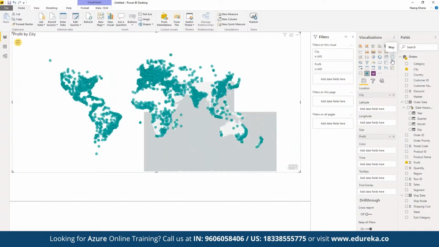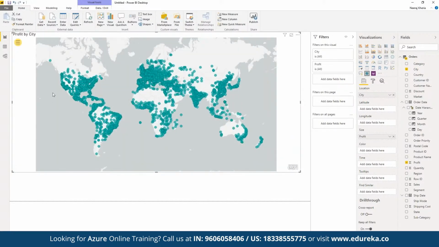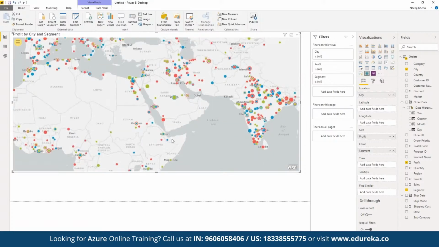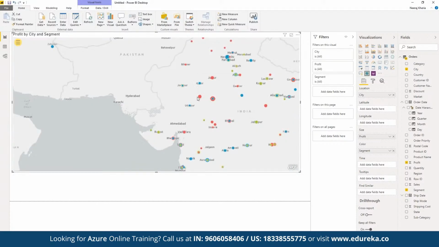So here we can see we have plotted the entire report in terms of different cities at the global level. We can see the entire data set has been plotted, and now in terms of profit, right? So let's say we want to see the segment as well. Here we can add segment as a part of the color. Different colors and different tooltips are also added here as a part of segment that we can use for visualization. So now we can see we have different colors defined, right? Because we have added different segments and different colors, we can see different reports here, right?